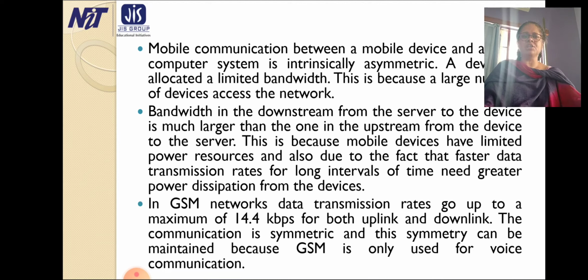The communication is symmetric, and this symmetry can be maintained because GSM is only used for voice communication. So we can summarize this as: an asymmetric network has multiple routes for incoming and outgoing network traffic.